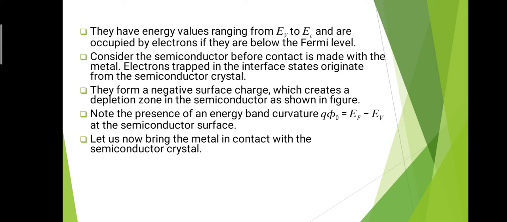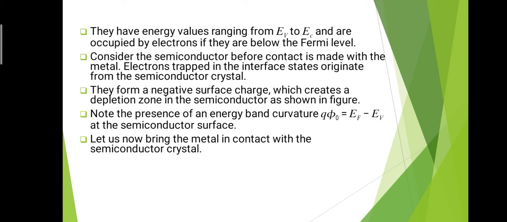Electrons trapped in the interface states originate from the semiconductor crystal. Due to the interface traps, there is trapping of electrons in the interface states. They form a negative surface charge which creates a depletion zone in the semiconductor, as shown in the figure.